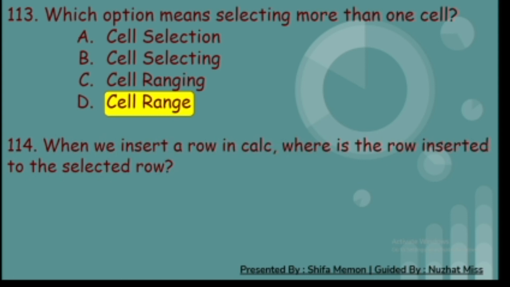114. When we insert a row in Calc, where is the row inserted to the selected row? A. Left, B. Right, C. Above, and D. Below. And the correct answer is C. Above.